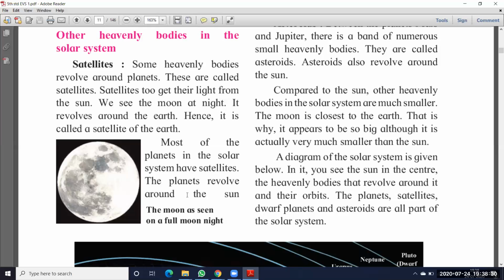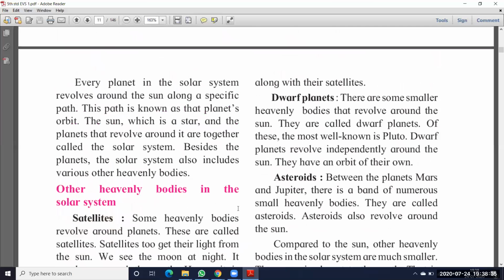The planets revolve around the sun, along with their satellites, according to their paths. Next one is dwarf planets. There are some smaller heavenly bodies that revolve around the sun. Not only planets, some other small bodies also revolve around the sun. Revolving means rotating around the sun. Those small heavenly bodies are called dwarf planets.